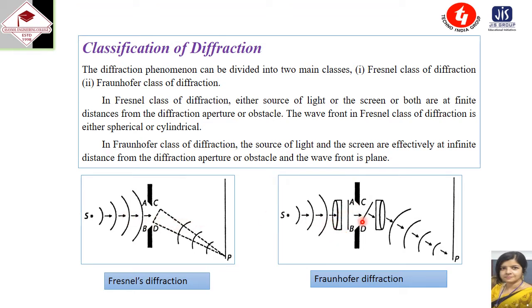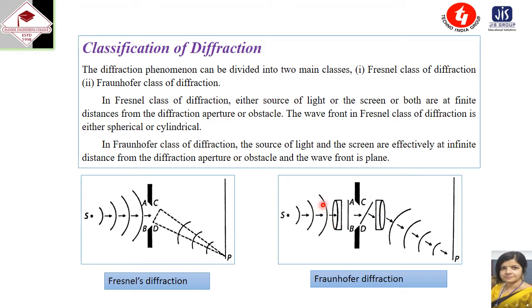But here in Fraunhofer type of diffraction, the source of light and the screen, this is the screen, are effectively at infinite distance from the narrow slit. So both the incident and emergent wavefronts are plane wavefronts.